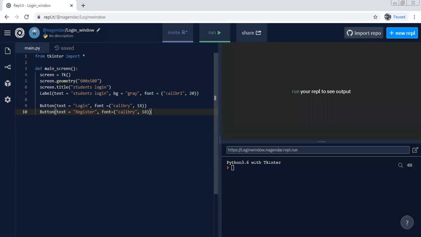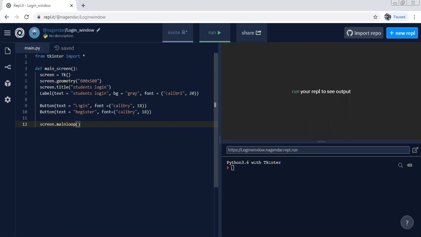Then now we need to add one thing over here, screen dot main loop, because this is our main loop, because we'll be going to add many windows here. With only this screen it is not going to work. Why?